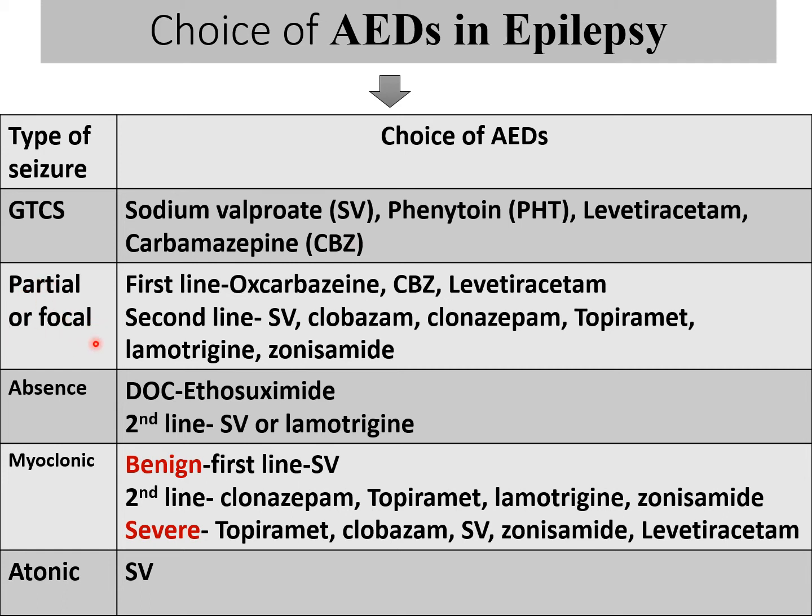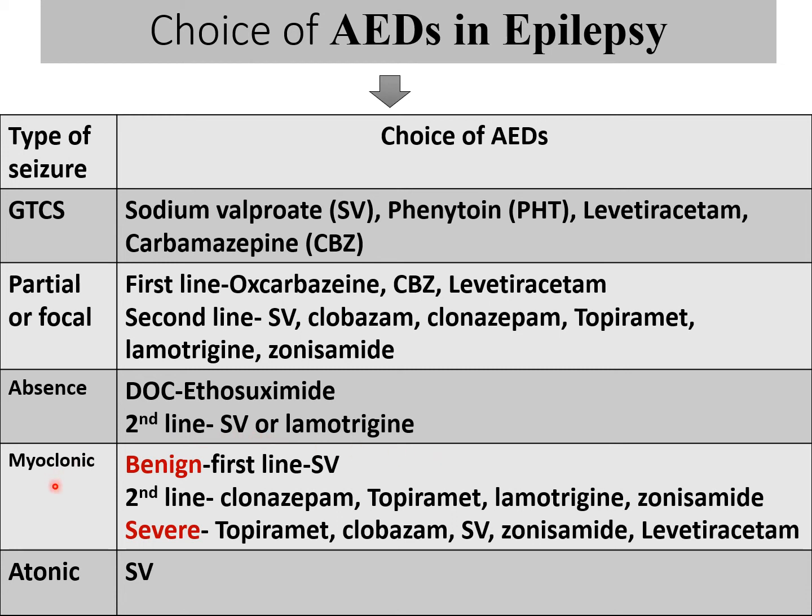And for partial and focal seizure, first line or drug of the choice is oxcarbazepine or carbamazepine, and levetiracetam is also effective. And for second line, sodium valproate, clobazam, clonazepam, topiramate, lamotrigine, zonisamide can be given for the partial or focal seizure. And for absence seizure, drug of the choice is ethosuximide. It is also asked in the MCQ. So remember, ethosuximide is the drug of the choice. And if the patient has not responded, then we can give valproate or lamotrigine.